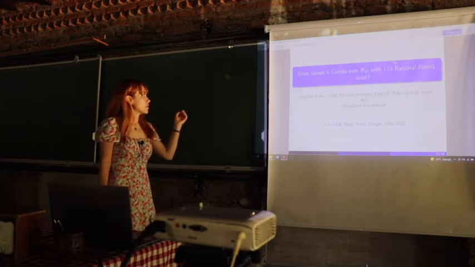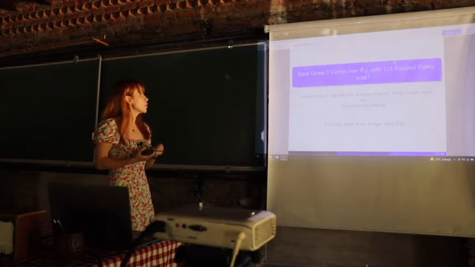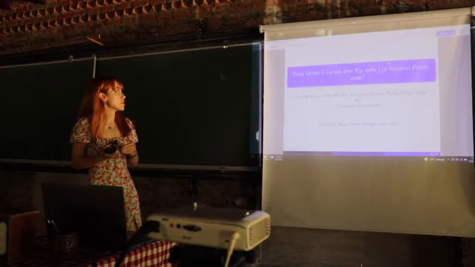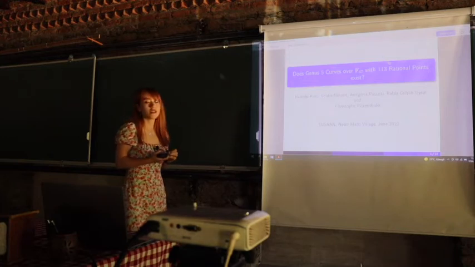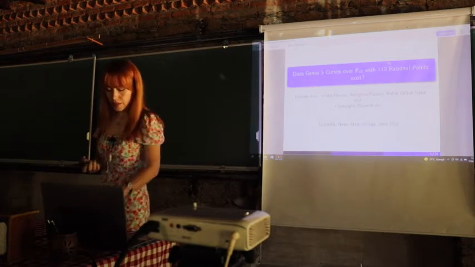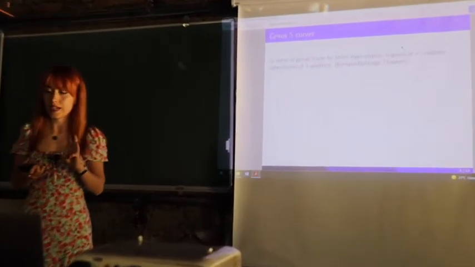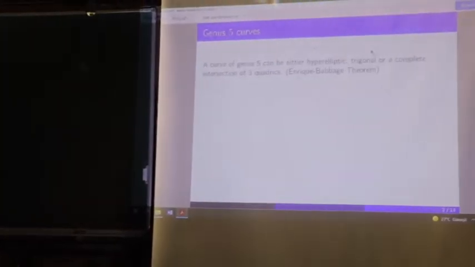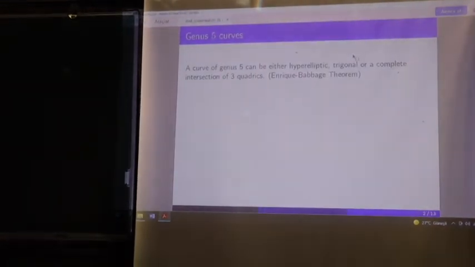I'm going to talk about the topic that we were working on these 2 weeks. We were wondering if a genus 5 curve over F47 with 113 rational points exists. First, let me give you that a genus 5 curve can be of 3 types: it can be either hyperelliptic, trigonal, or a complete intersection of 3 quadrics.